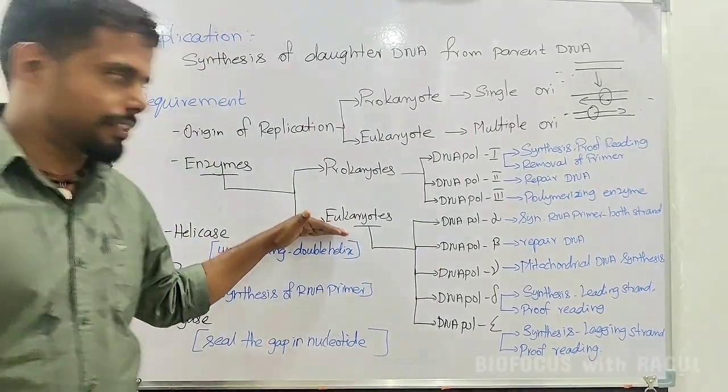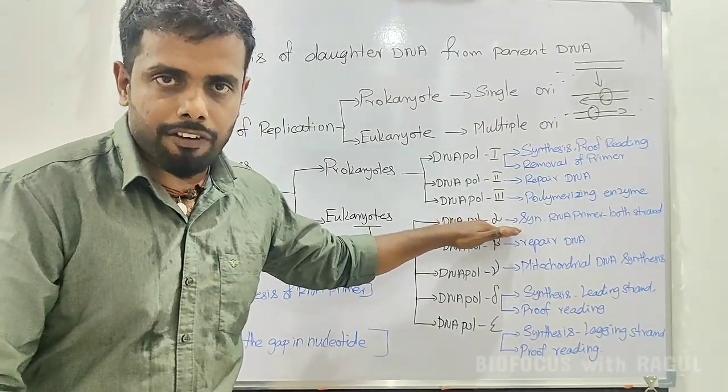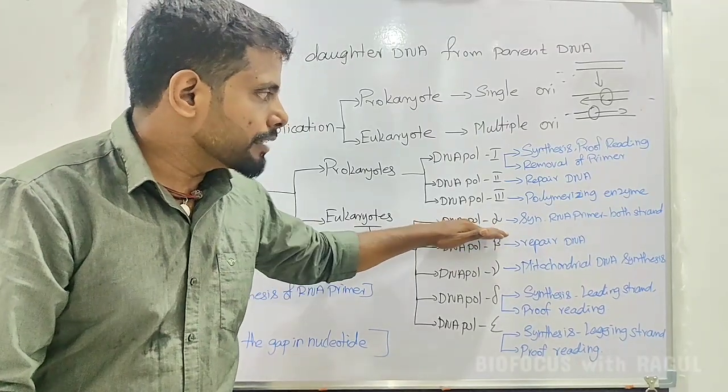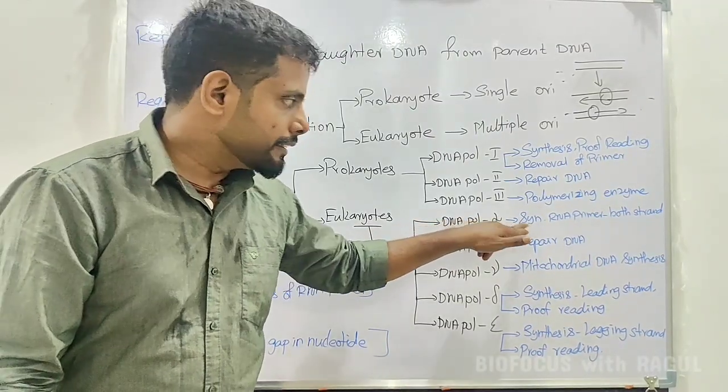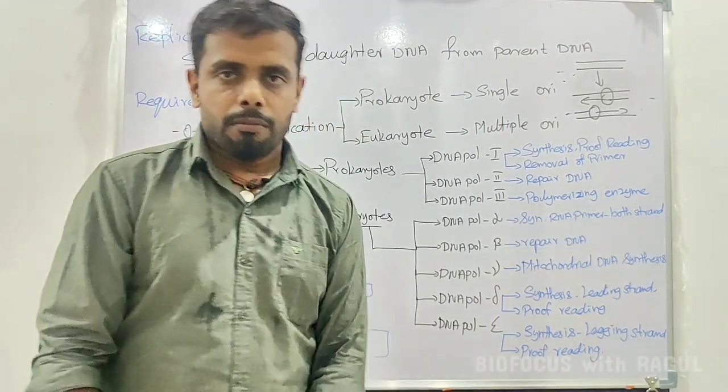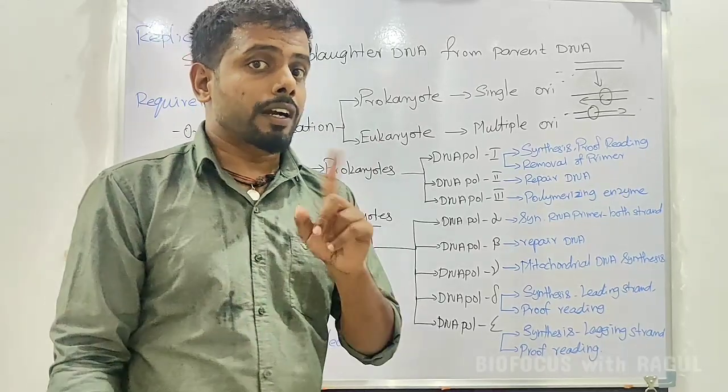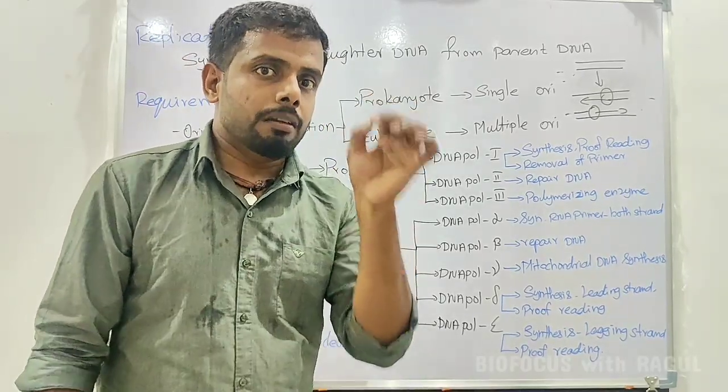Next, in eukaryotes there is DNA polymerase alpha. What is the work of DNA polymerase alpha? Synthesis of RNA primer in both the strands. We have already discussed the role of the primer and its importance.